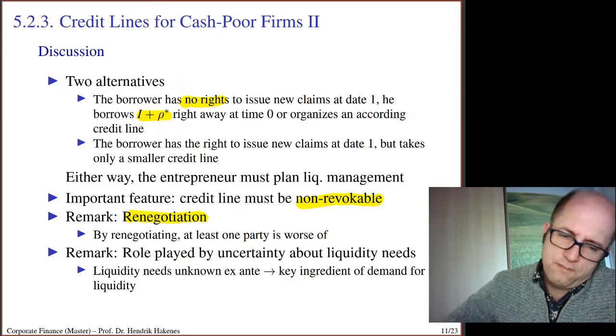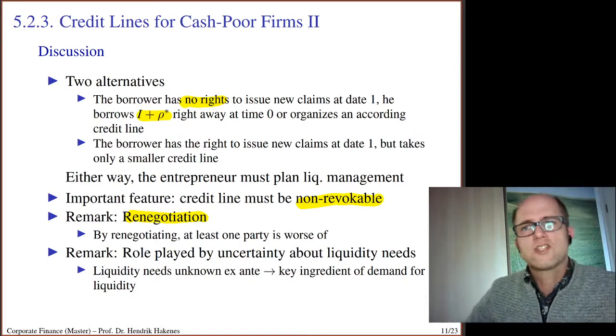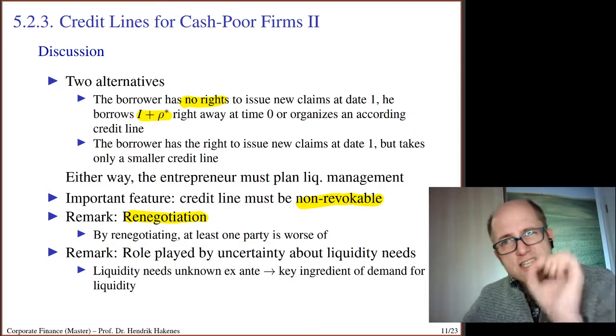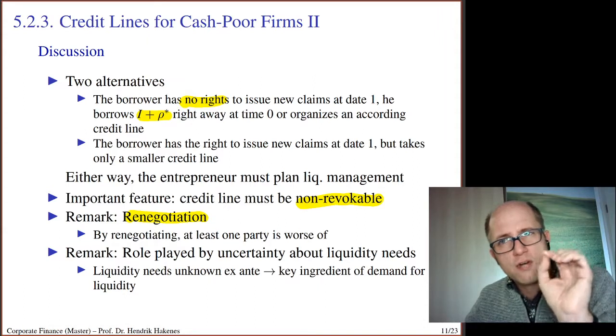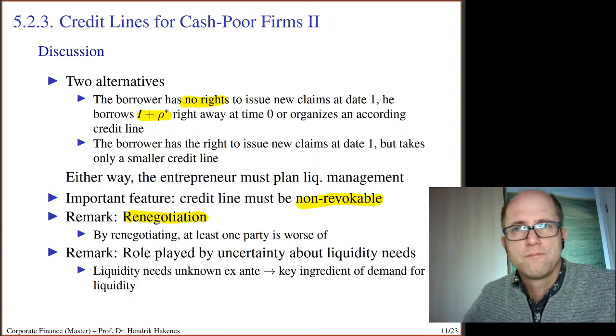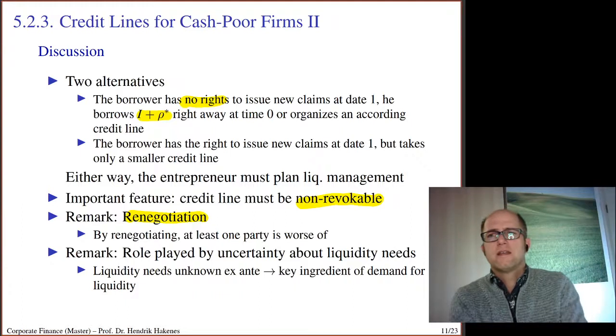Okay. For example, let's assume that the rho, the realization of the rho, is just a tiny bit, let's say €1 larger than the rho star. So what would happen then?